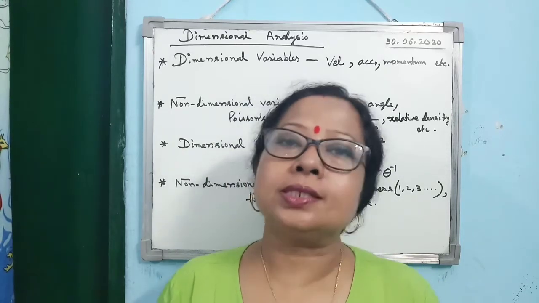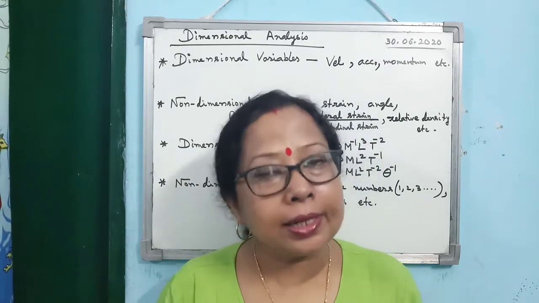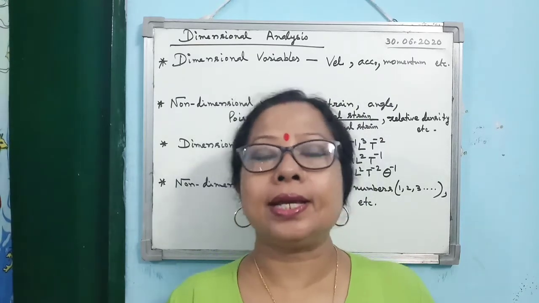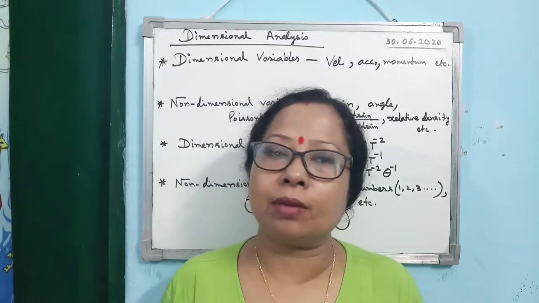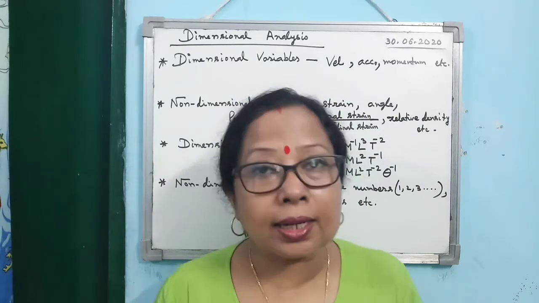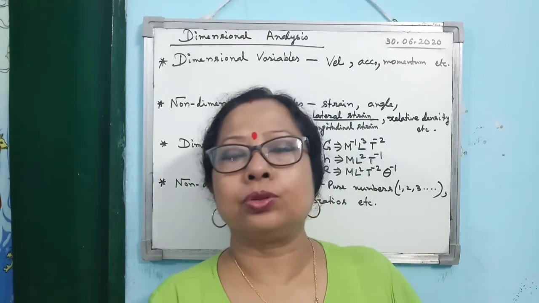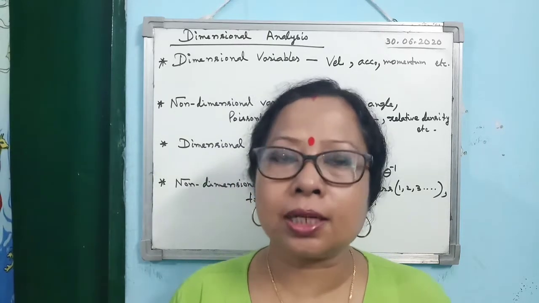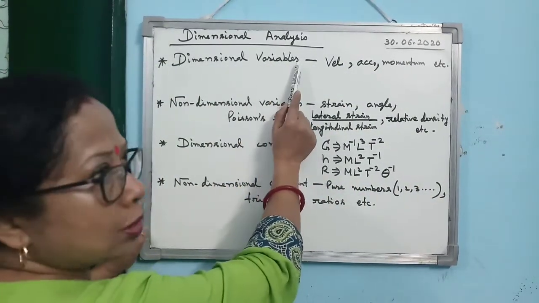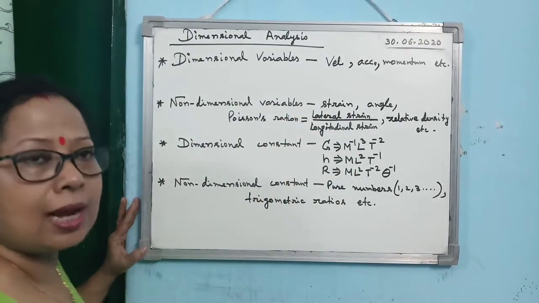What are they? First is the dimensional variables. From the name you can make out, it is a variable quantity which has dimension. Mostly all the quantities belong to this category: velocity, acceleration, momentum, force, work done, energy, almost 90% come to this category. Their values change, so they are variables, and they have dimension. So this is dimensional variable.